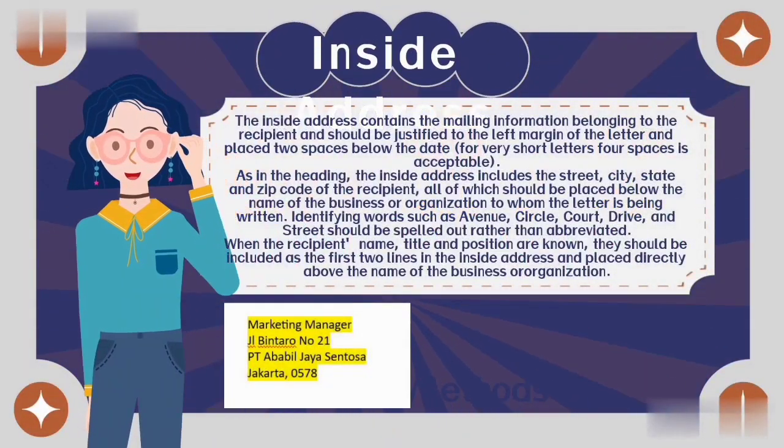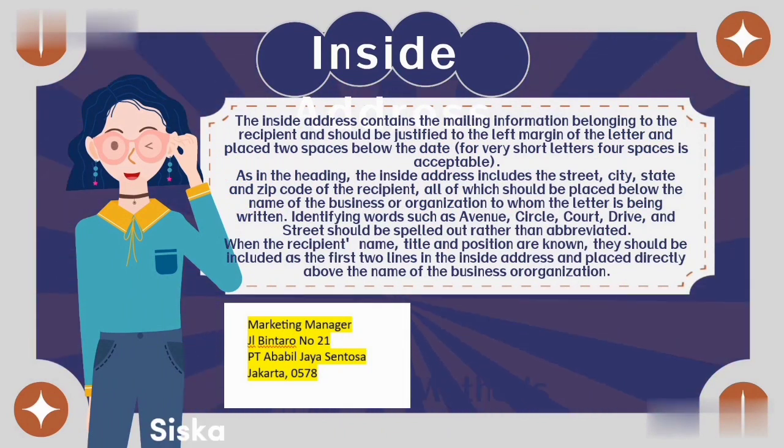Inside address. The inside address contains more information belonging to the recipient and should be justified to the left margin of the letter and placed two spaces below the date. For a very short letter, four spaces is acceptable. As in the heading, the inside address includes the street, city, state, and zip code of the recipient, all of which should be placed below the name of the business or organization to whom the letter is being written. Identifying words such as avenue, circle, drive, and such should be spelled out rather than abbreviated. When the recipient's name, title, and position are known, they should be included as the first line in the inside address and placed directly above the name of the business or organization.